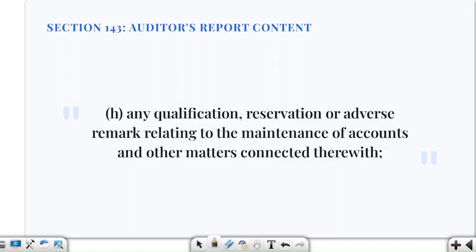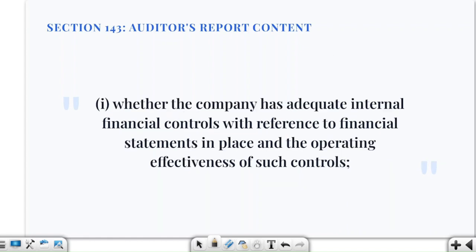Now, qualifications, reservations, adverse remarks must be made by the auditor. Suppose the auditor is finding some problems with the accounting records. For example, let us say that the company has not provided sufficient evidence for 10 crore rupees of inventory. Now what happens? The auditor may need to qualify the report depending upon the circumstances. If the auditor finds a serious accounting or reporting issue, it must be appropriately highlighted by him or her. So any qualification, reservation or adverse remarks related to the maintenance of accounts and other matters connected therewith.